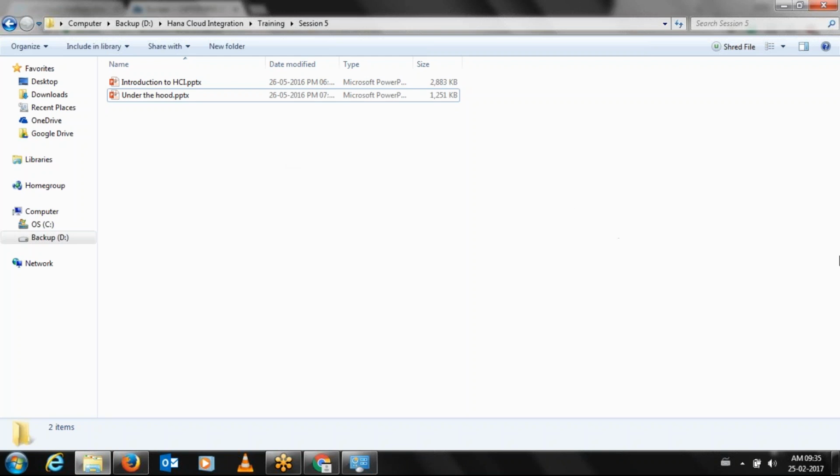So as I said earlier, I have requested this tenant access. They clearly mentioned we only have HCI for data services, not for PI. So can I still take it? You should take it.